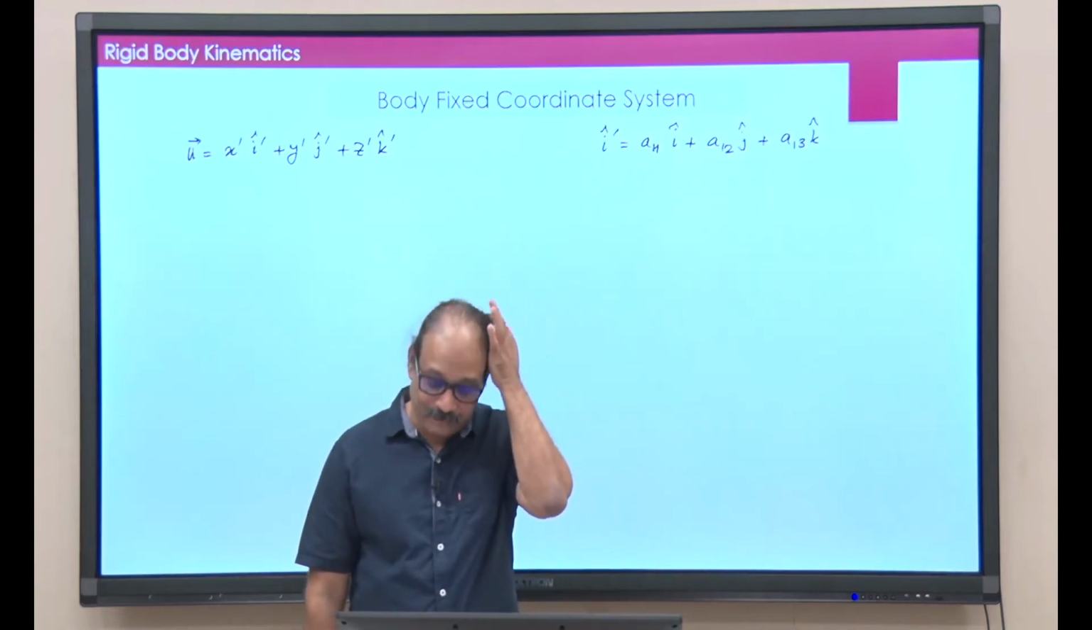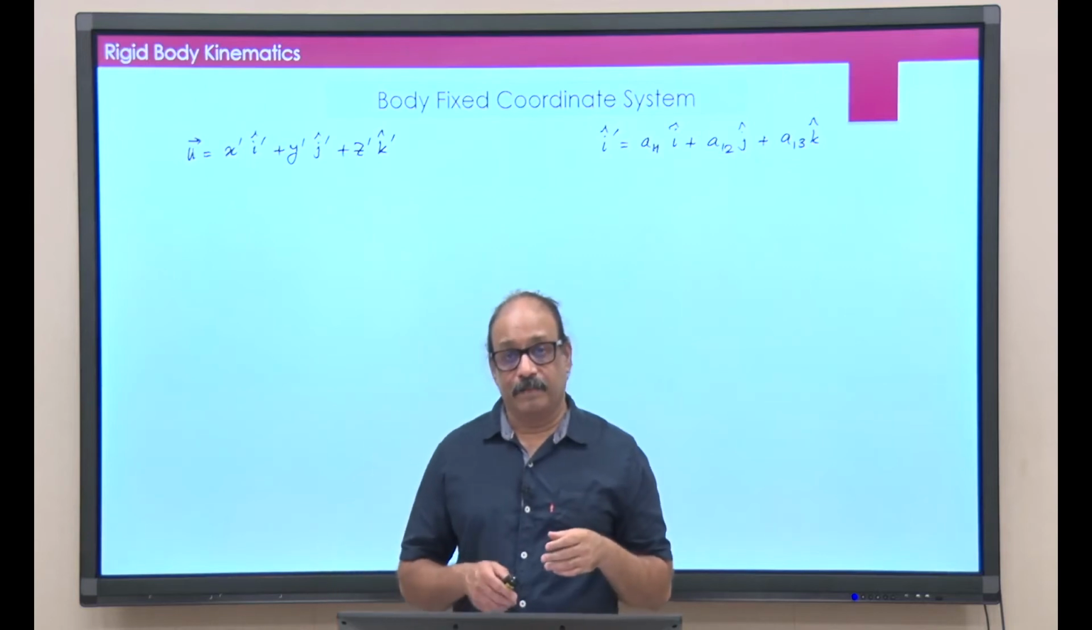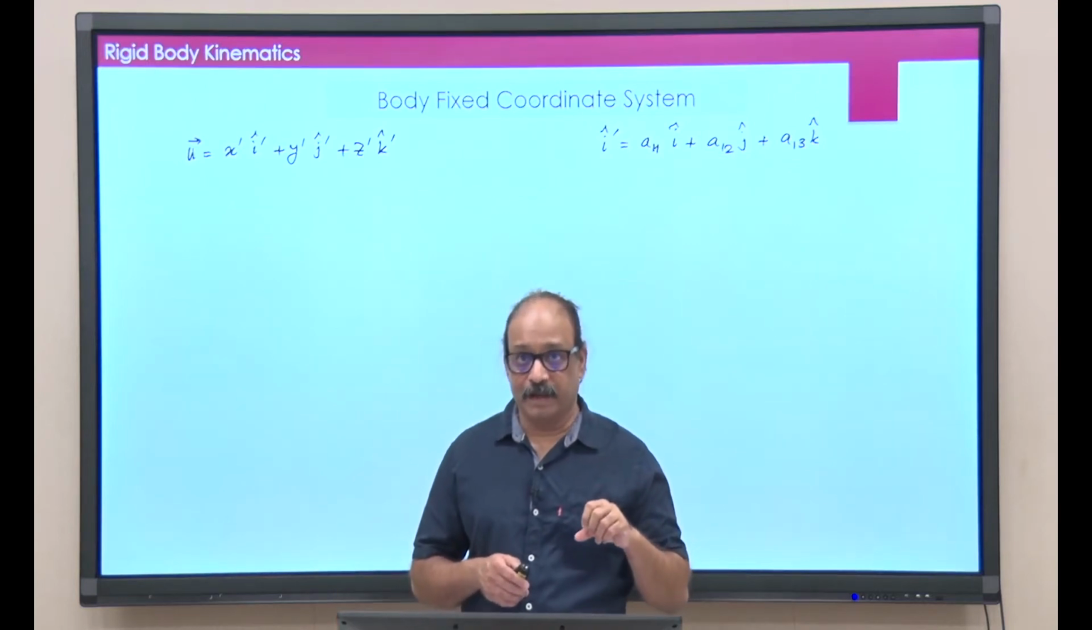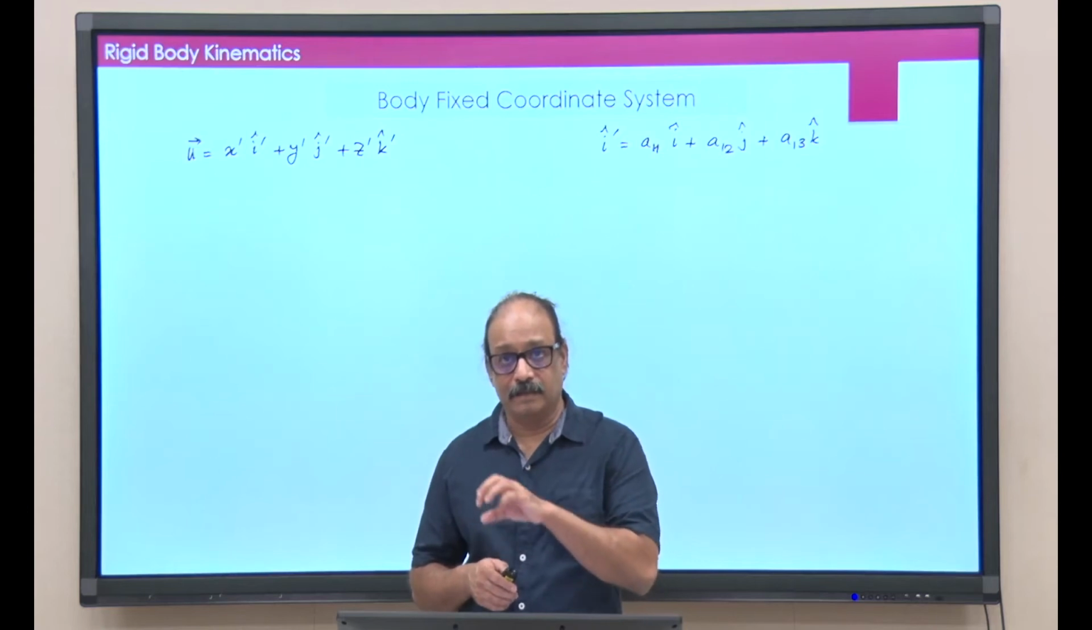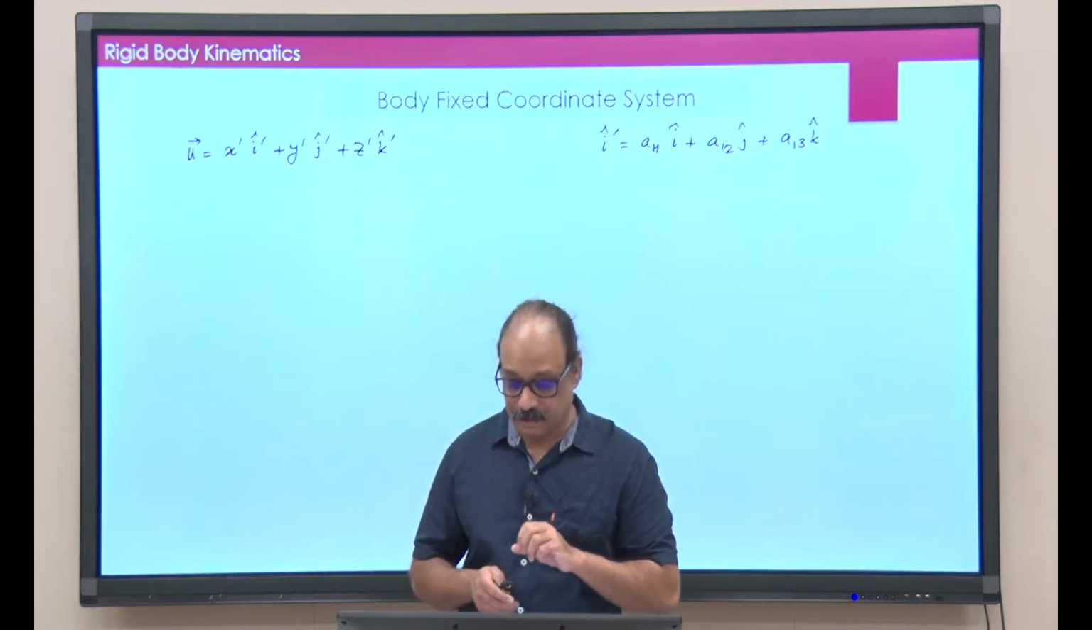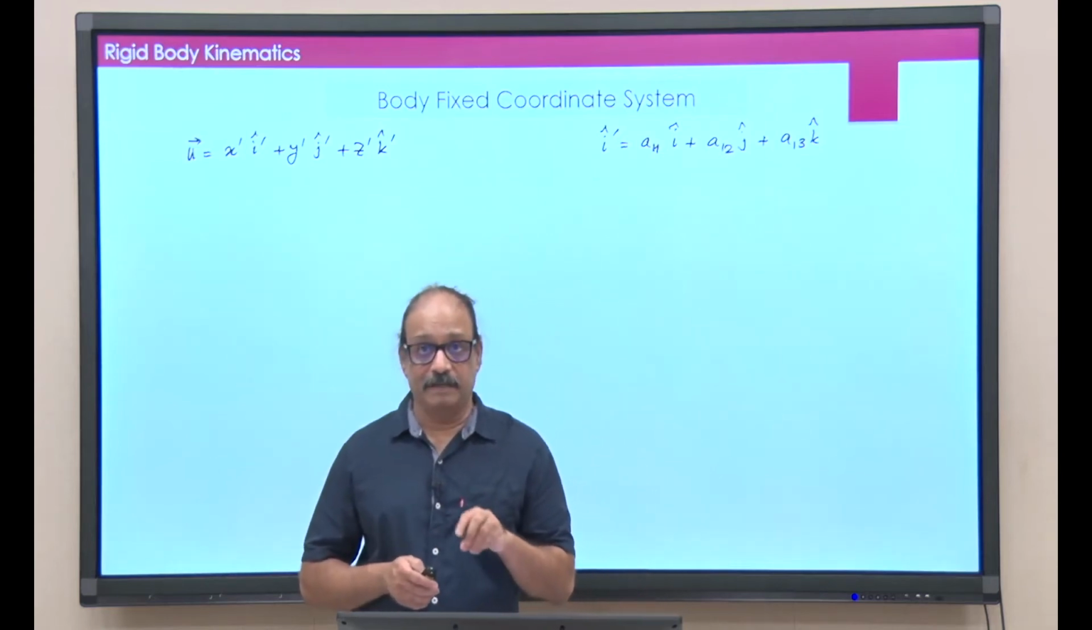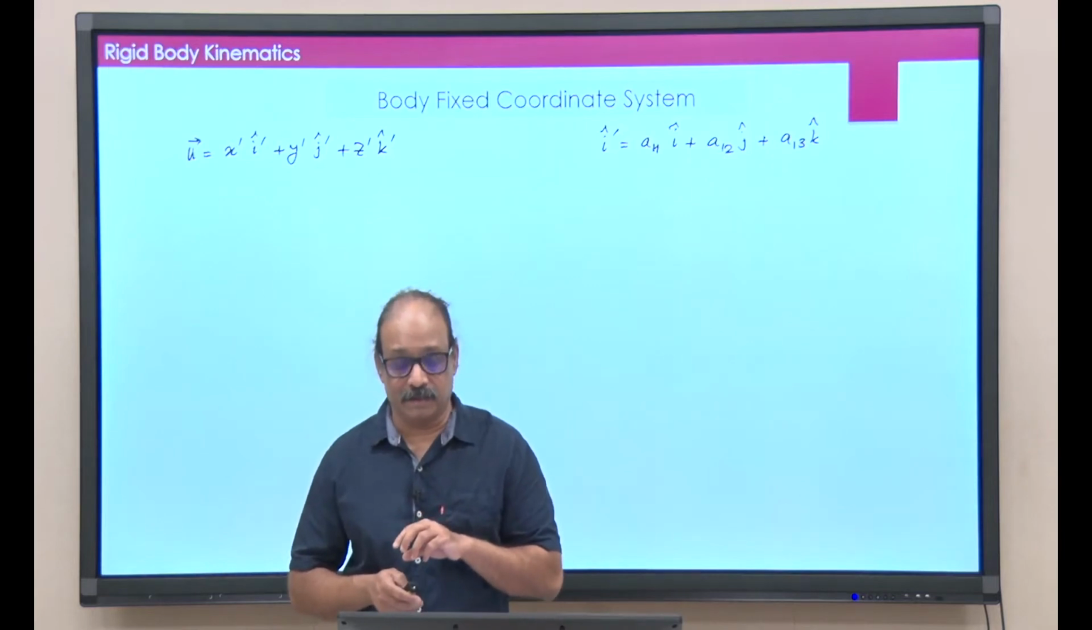How do I find a11? Remember, these are unit vectors, i prime, i, j, k, all of them are unit vectors. And i, j, k are mutually perpendicular to each other.